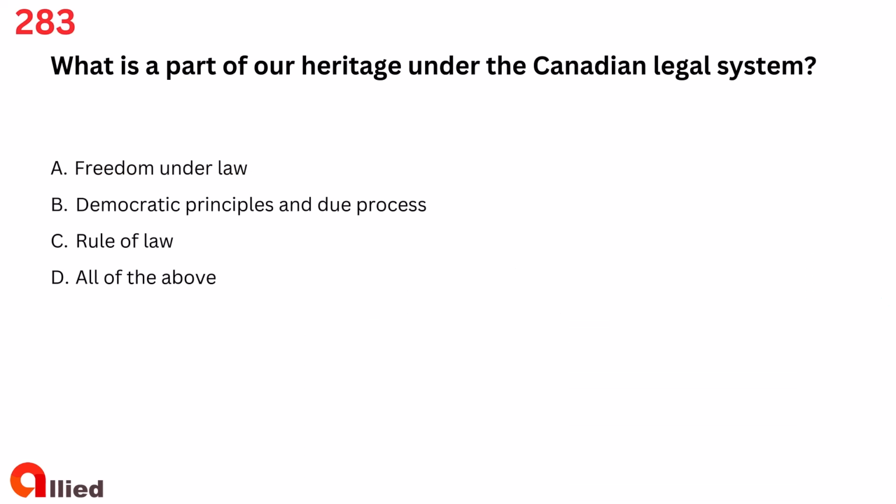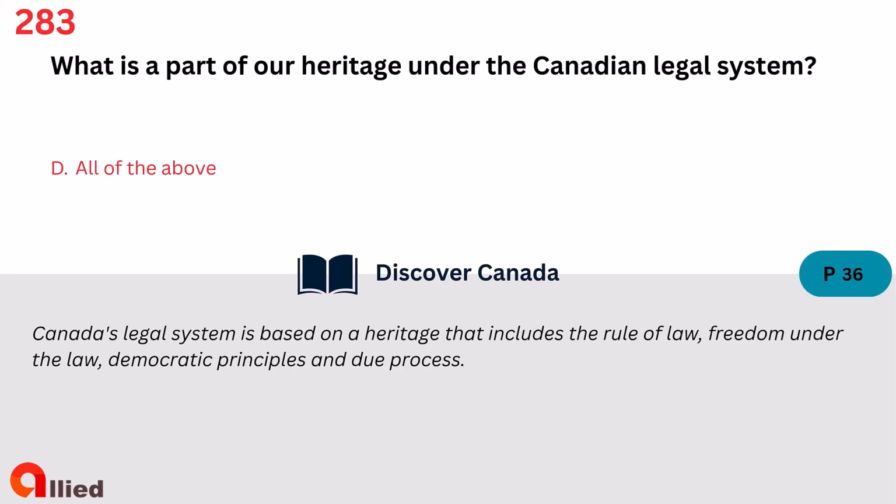Question 283. What is a part of our heritage under the Canadian legal system? A. Freedom under law. B. Democratic principles and due process. C. Rule of law. D. All of the above. The answer is D.